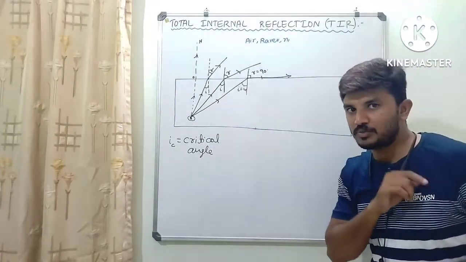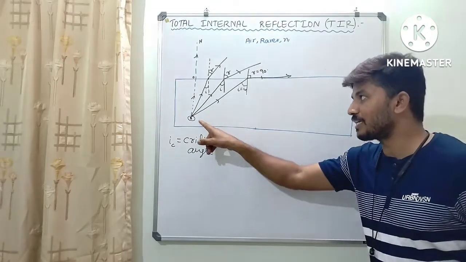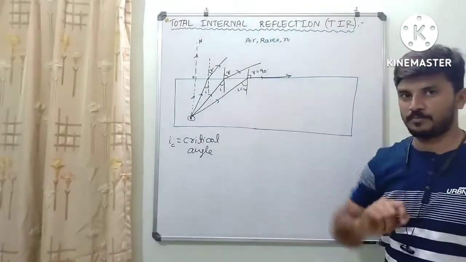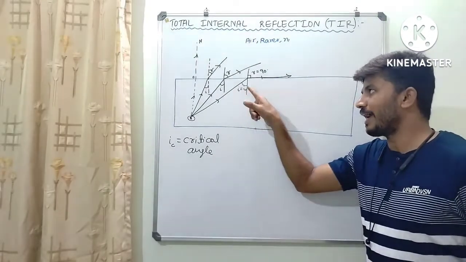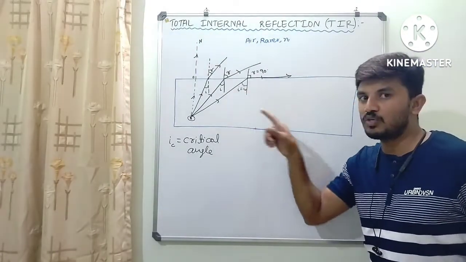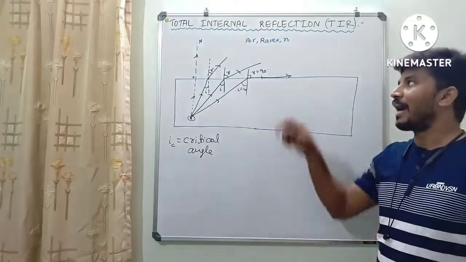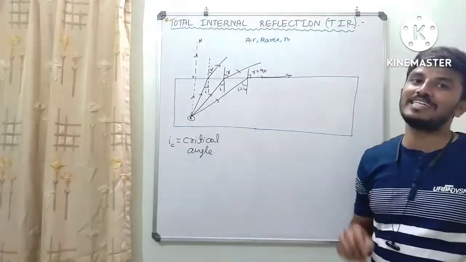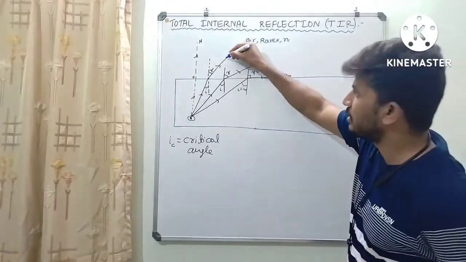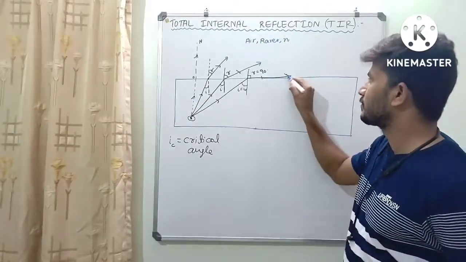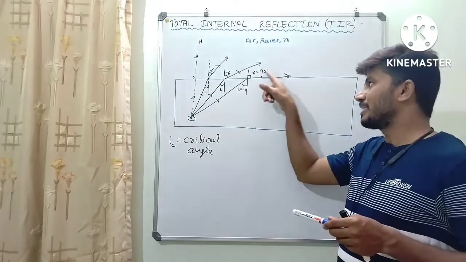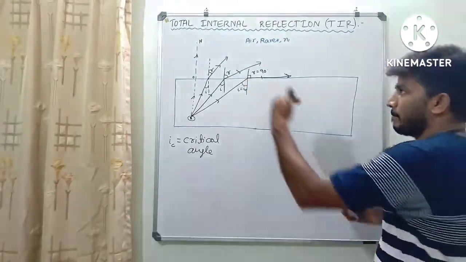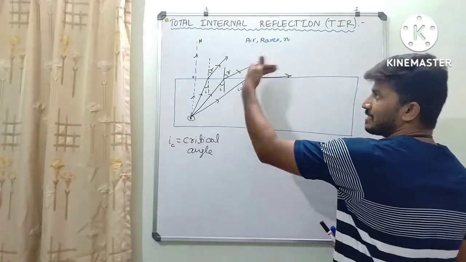Do remember this, dear students, the light ray is moving from denser medium to rarer medium. So for an angle of incidence equal to the critical angle, the angle of refraction becomes 90 degrees. This is the direction of the refracted ray. At critical angle, the angle of refraction is 90 degrees, which means the light ray grazes the surface of separation.